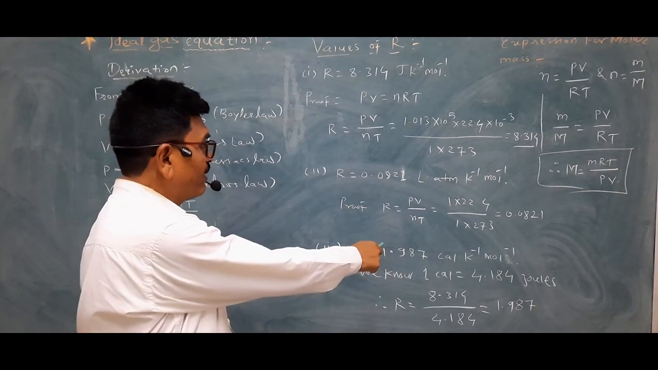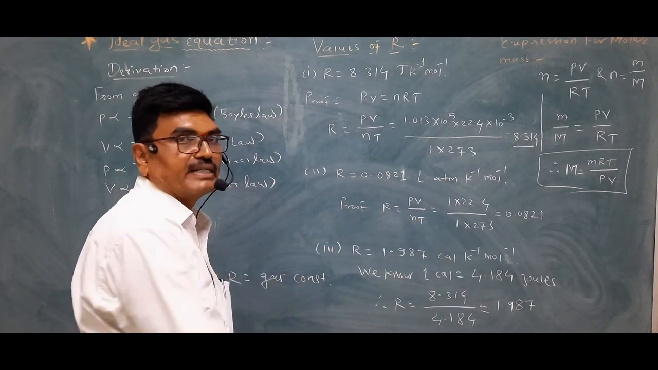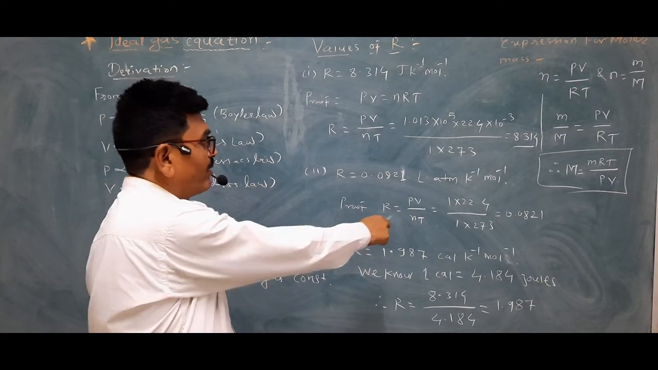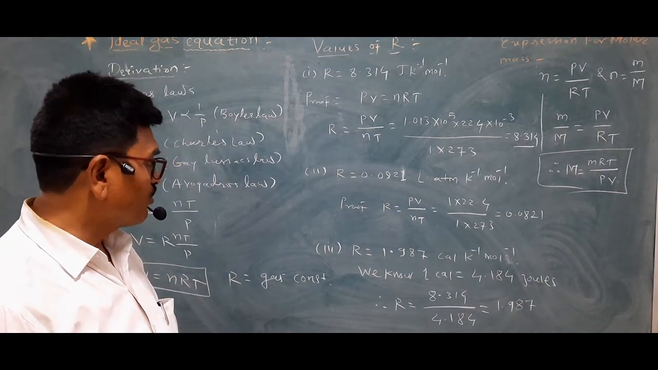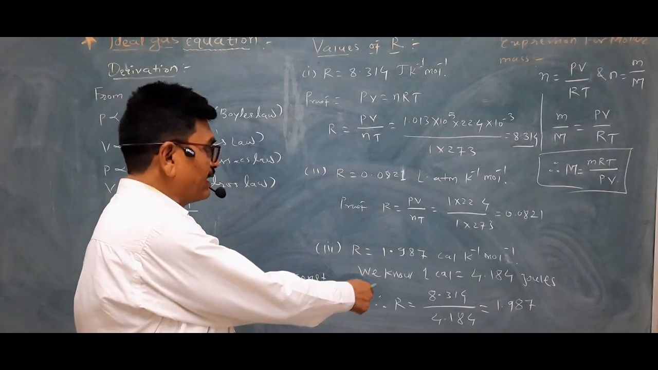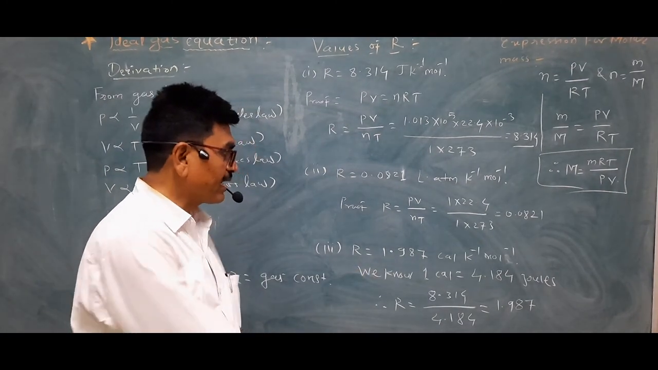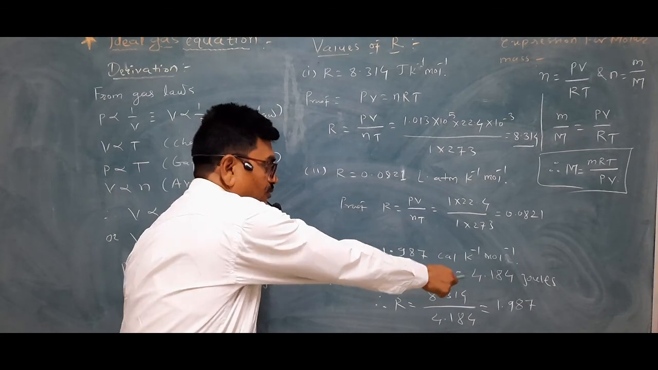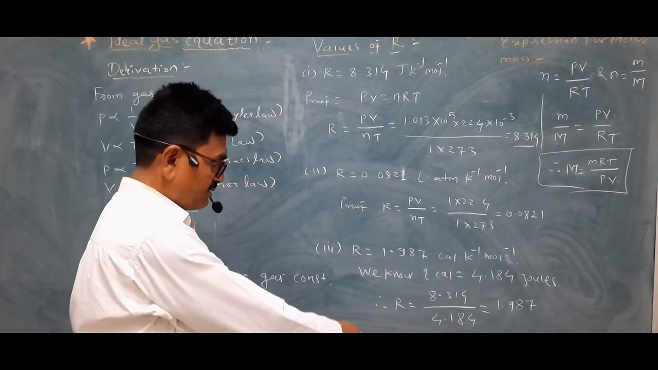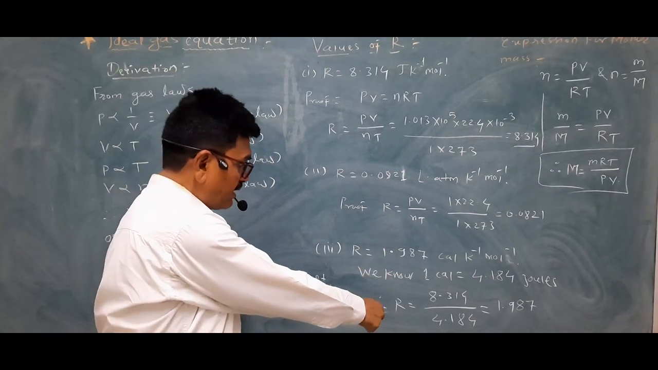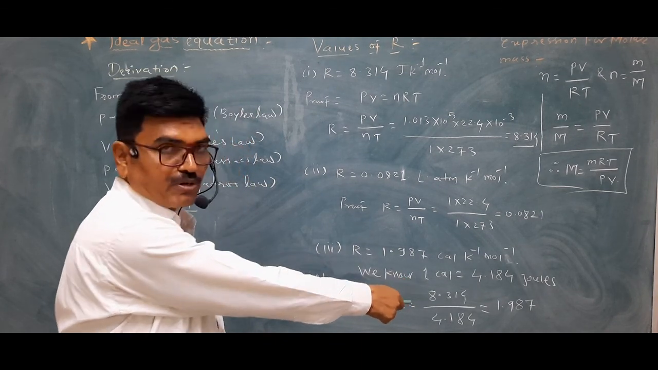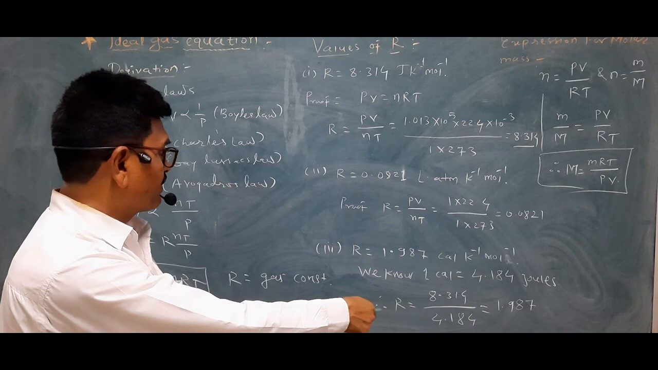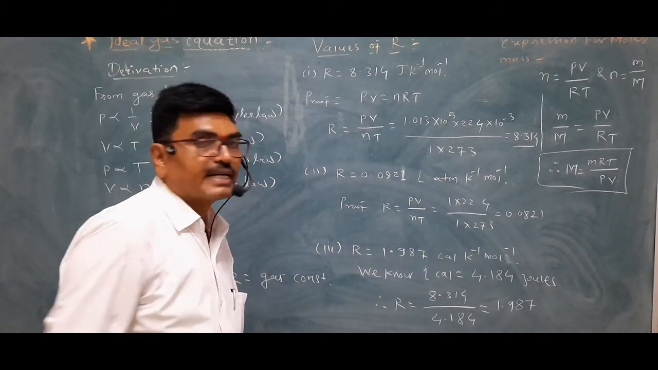R is equal to PV upon nT. By substituting values, we get that value of R in liter atmosphere per Kelvin per mole. Furthermore, we also get R in calories per Kelvin per mole. We know that 1 calorie is equal to 4.184 joules, so we can convert easily. 8.314 divided by 4.184 gives 1.987, approximately equal to 2 calories per Kelvin per mole. That is the value of R in calories.